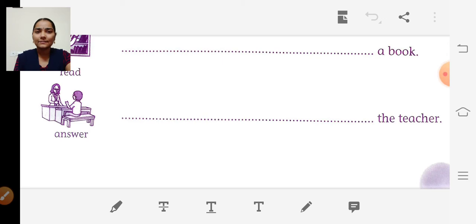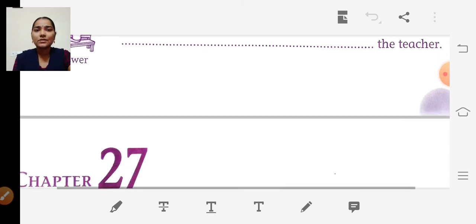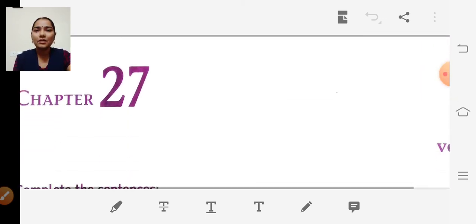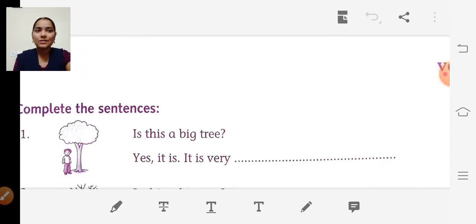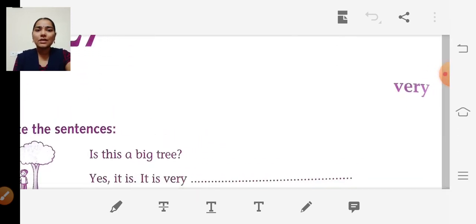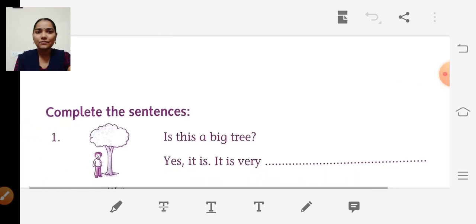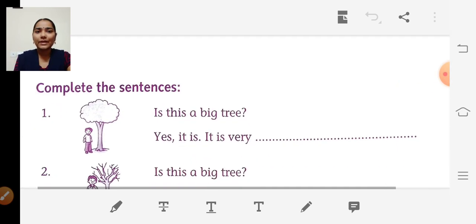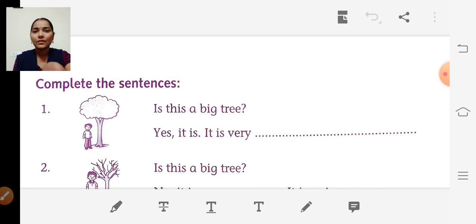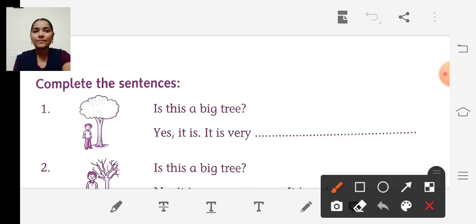Okay children. So the next one, chapter number 27. In this chapter we are going to answer some questions using the word very. Okay children. So we are going to complete the sentences. Look at the first picture.